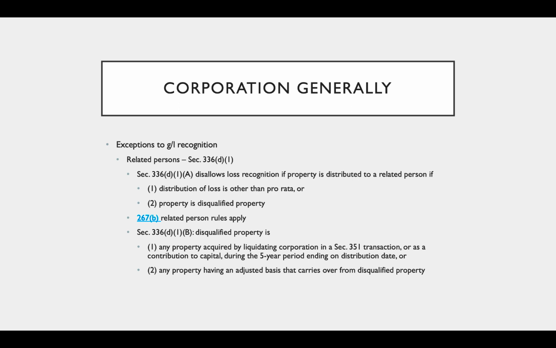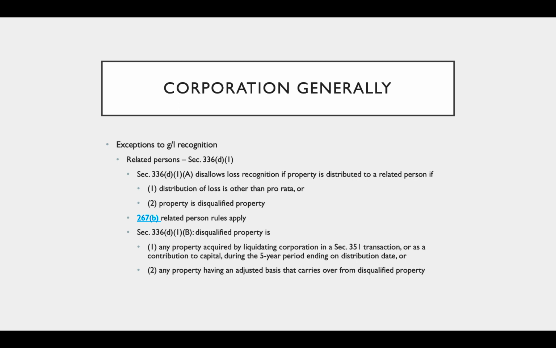Okay, and then skipping down to 336(d)(1)(B), disqualified property is any property acquired by the liquidating corporation in a Section 351 transaction or as a contribution to capital during the 5-year period ending on the distribution date, or any property having an adjusted basis that carries over from disqualified property.